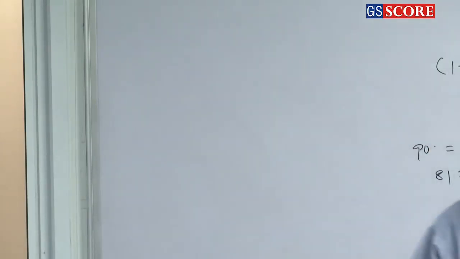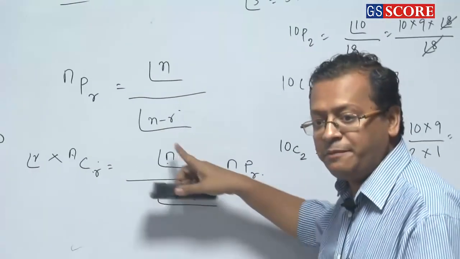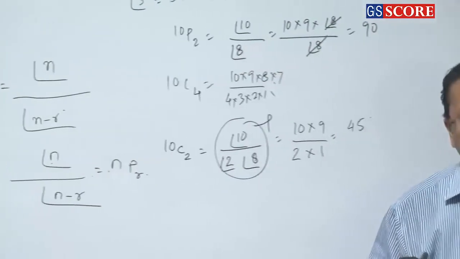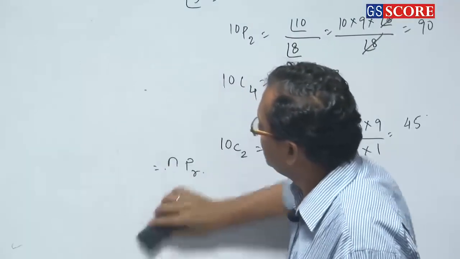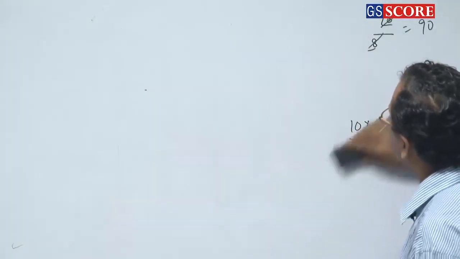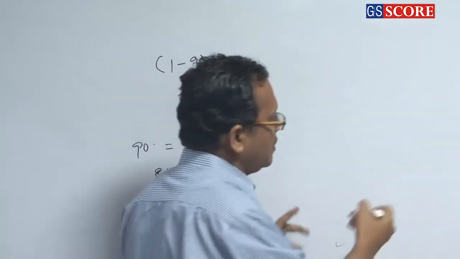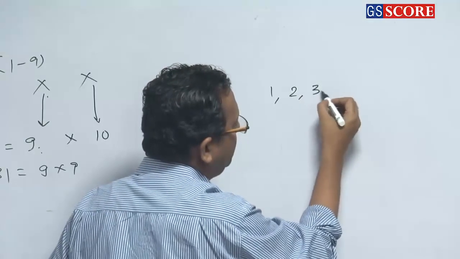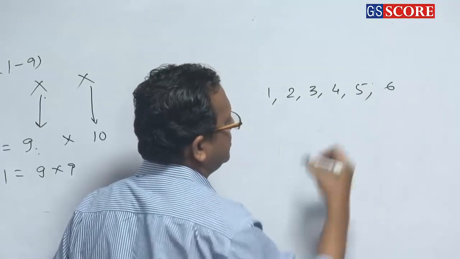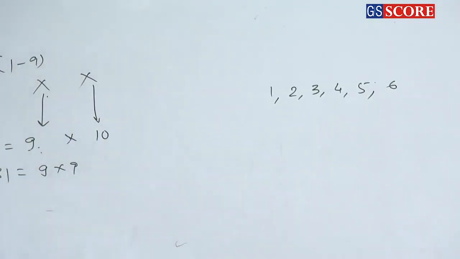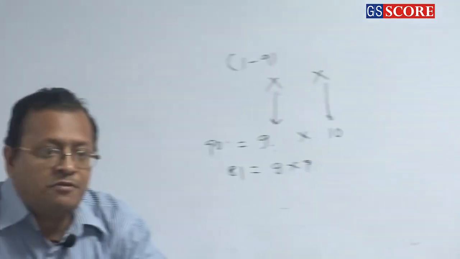Now can I extend the question a little bit more? Okay. And forget NPR and NCR. Just follow sum rule and product rule. Every question will become clear. Say, the digits 1, 2, 3, 4, 5, 6. Clear or not? How many 3-digit even numbers can be formed?